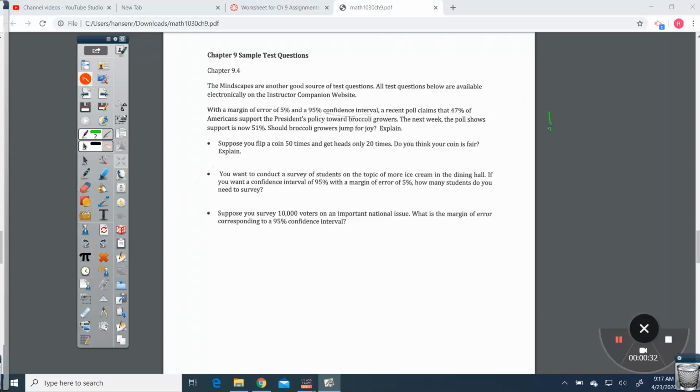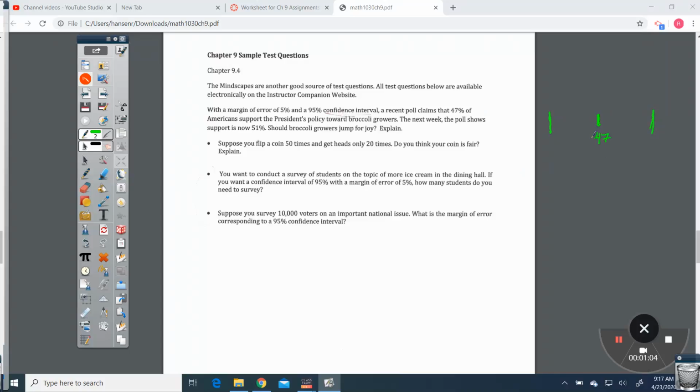So what we have is this confidence interval, okay? And it says it's plus or minus 5%. So it has an error of 5%, so really plus or minus 2.5. So we have this confidence interval, and here's 47, plus 2.5 and minus 2.5.